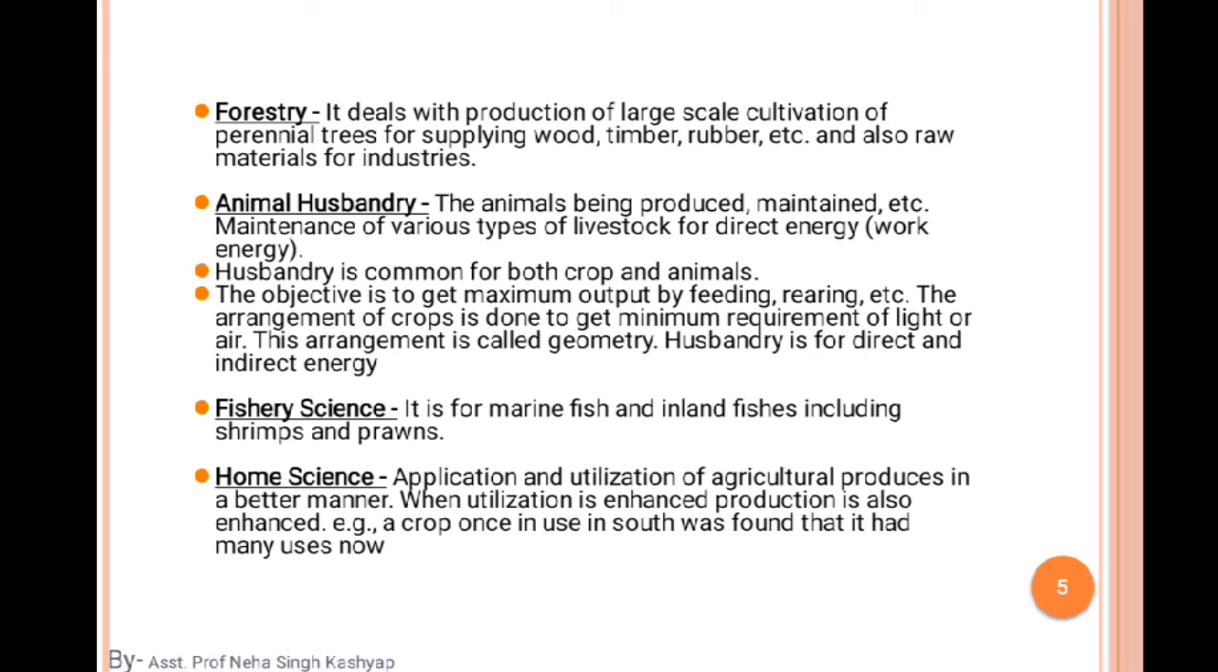Then home science. It is also one of the sub-branches of agriculture. So in this section we will deal with some kind of application and utilization of agricultural produce in a better manner.